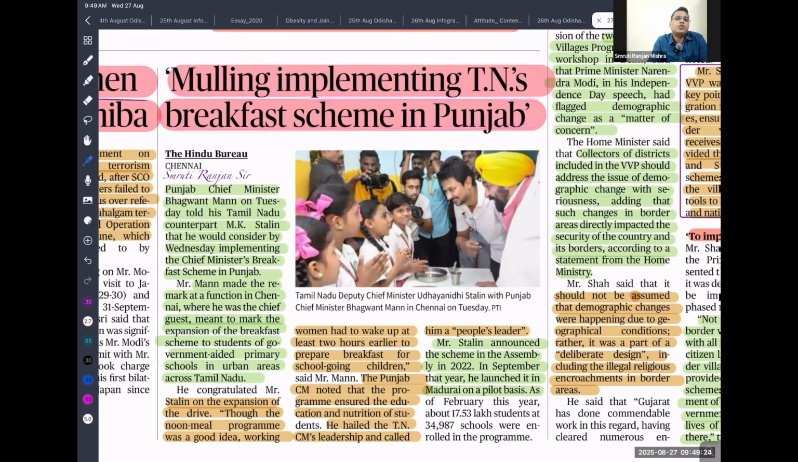Next, Punjab is mulling implementation of Tamil Nadu's breakfast scheme. Tamil Nadu implemented a scheme providing breakfast to school children, and Punjab is also planning to implement it at school level. It is going to help improve the nutritional level of children. It is also helpful because mothers have to spend 2 to 3 hours making breakfast. If schools provide breakfast, mothers will not have to spend so much time and can participate in economic activity. That leads to the empowerment of women also.